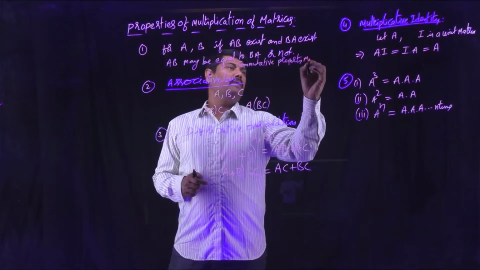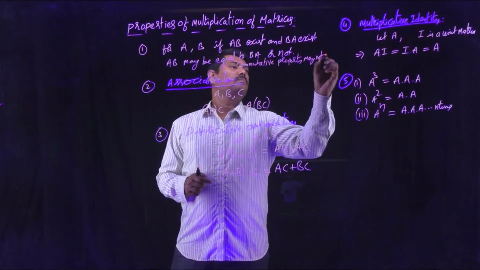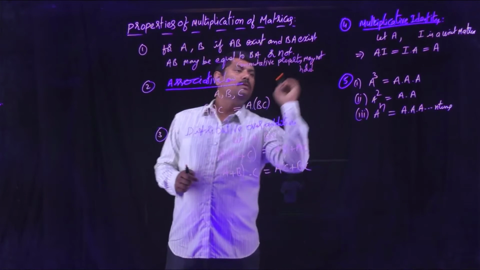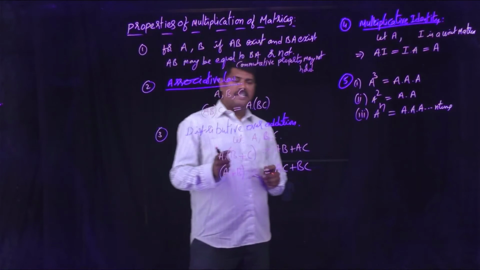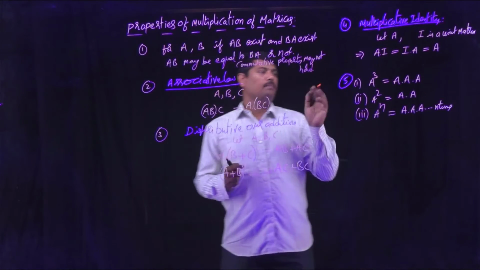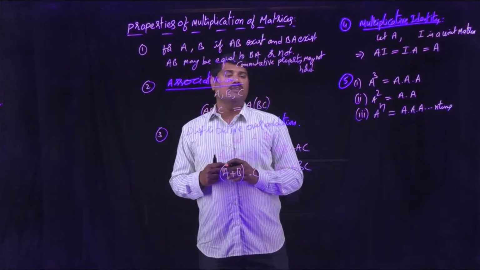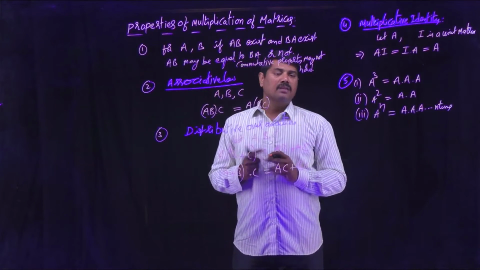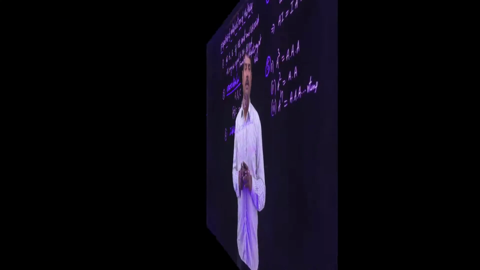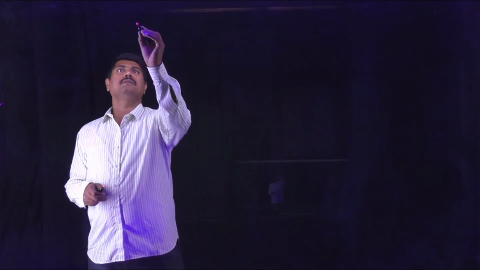Commutative property may not hold. The remaining associative law, distributive over addition, and multiplicative identity follow multiplication of matrices. Now observe one more property, the sixth one.